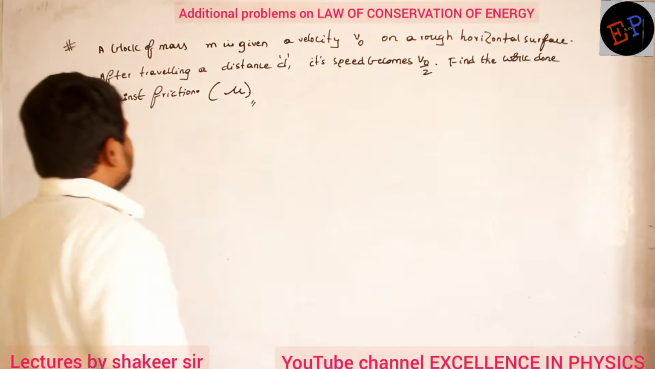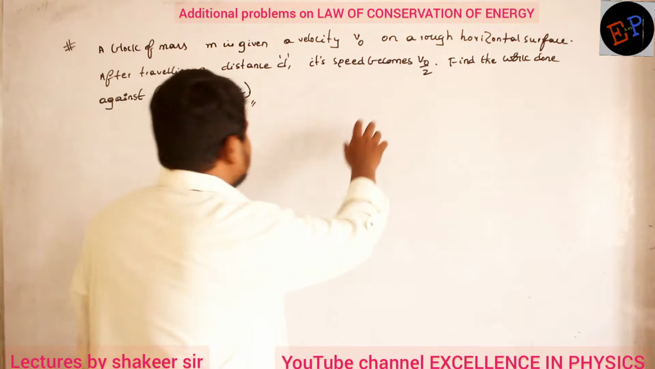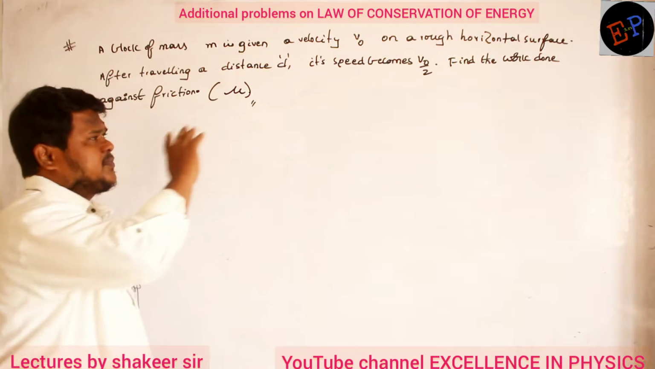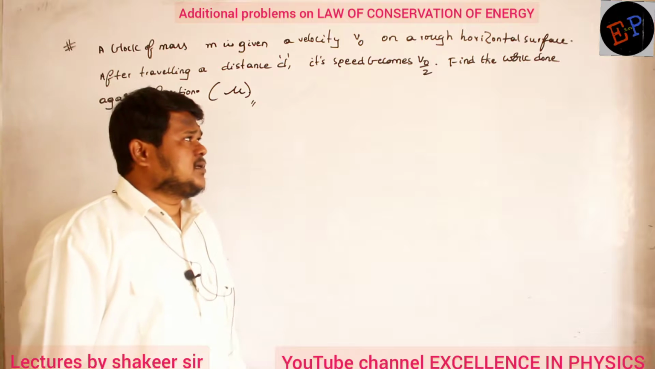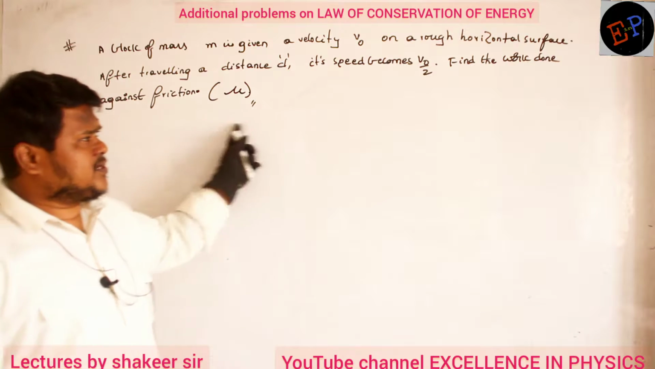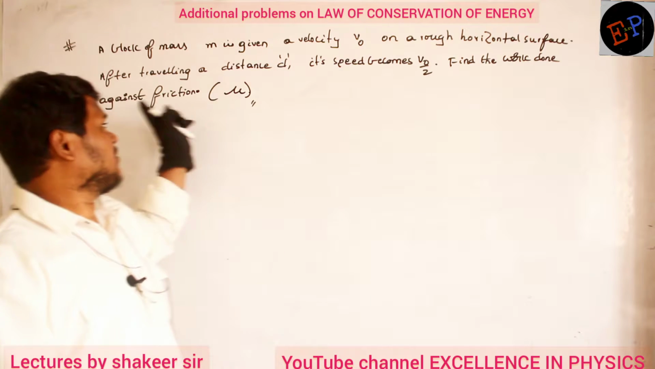See this question. A block of mass m is given a velocity v naught on a rough horizontal surface. After traveling a distance of d, its speed becomes v naught by 2, that is, its speed becomes half. Then definitely speed should have been reduced by friction only, there is no other force. Then find the work done by the friction.